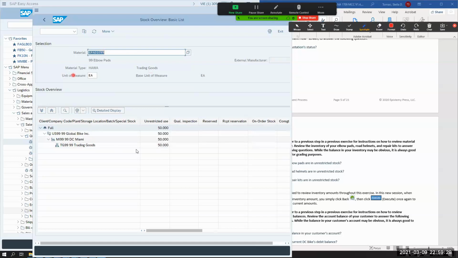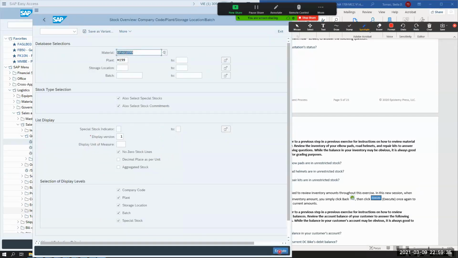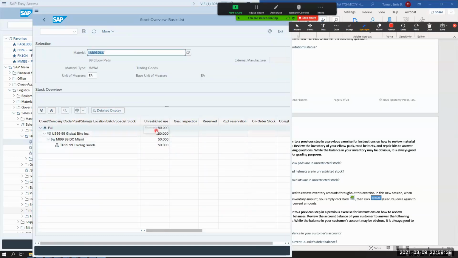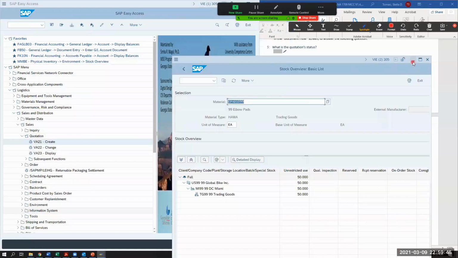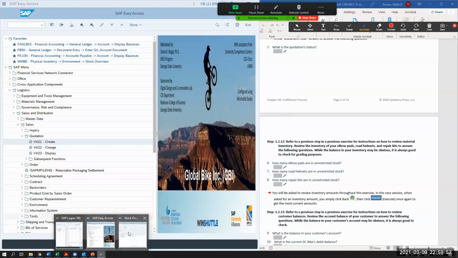And what it's saying is if you wanted to refresh the page, you can just hit back, go right here, and then hit execute again. And it will refresh every time you do something new. So I'm going to kind of keep this, I guess, minimize it so it's there. But I know that I have another screen for stock overview if I need it.